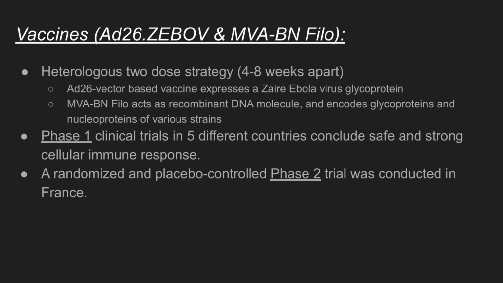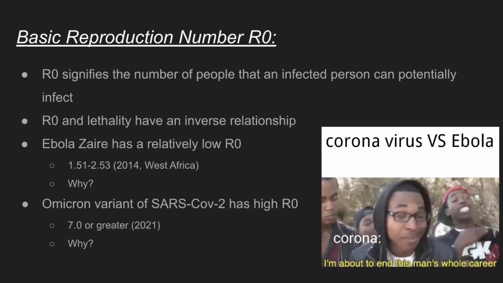The anti-glycoprotein antibodies persisted for 1 year in 98 to 100% of all participants, depending on when the second dose was administered. The basic reproduction number, or R naught, signifies the number of people that an infected person could potentially infect. R naught and lethality have an inverse relationship, meaning that the lower the R naught, the more lethal the virus is.